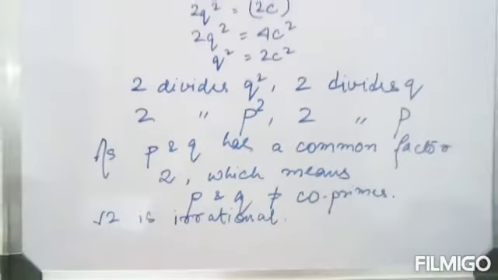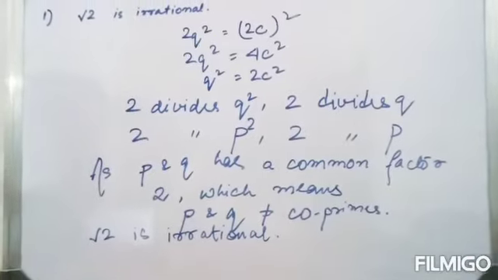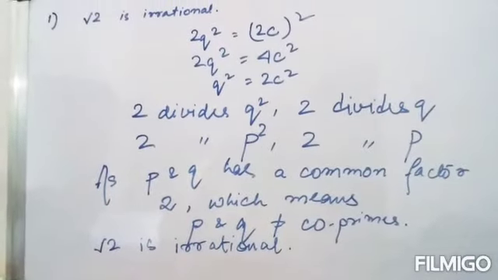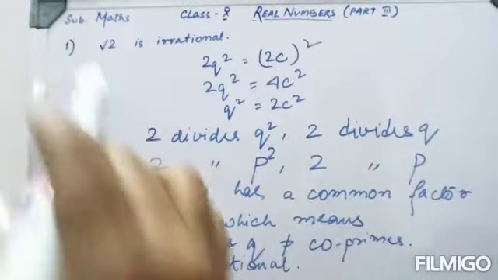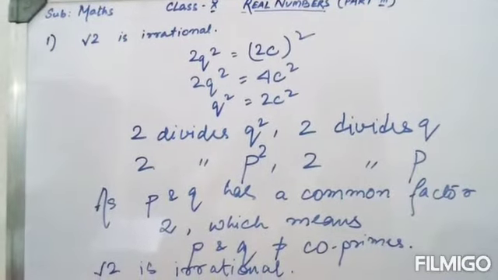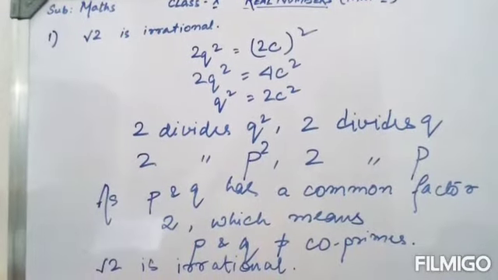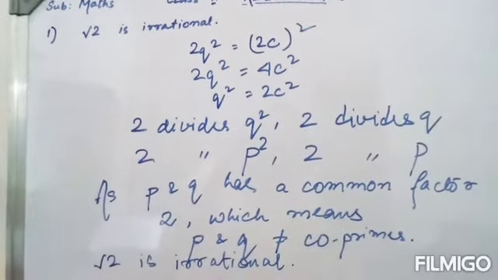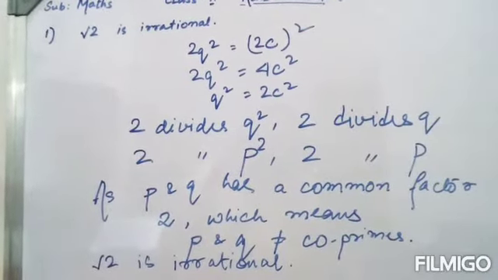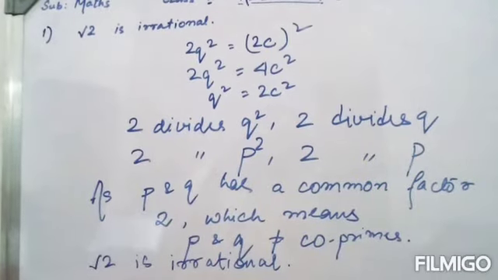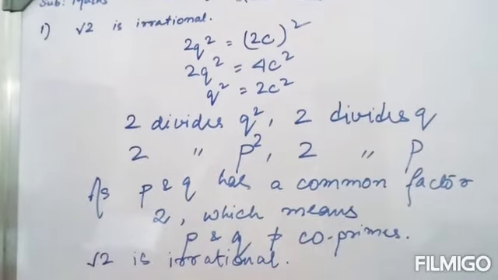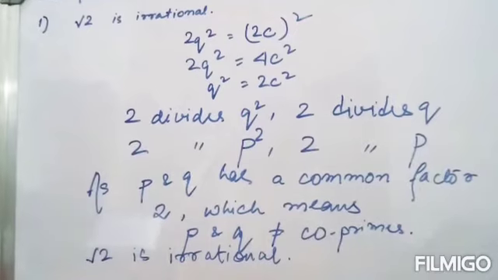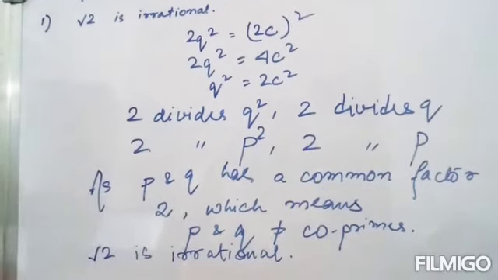Okay. So whenever we have a problem like this, how do we proceed? First, the number that is given to prove whether it is rational or irrational, we have to assume it as rational, and then we have to equalize it with the p by q form, and we have to square both sides, and then we have to proceed and see.